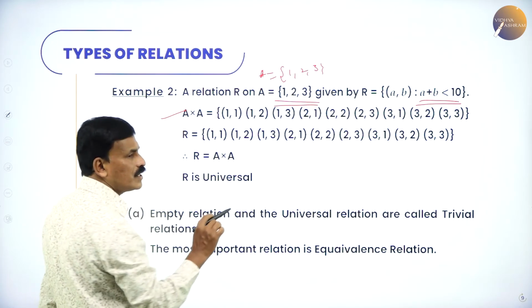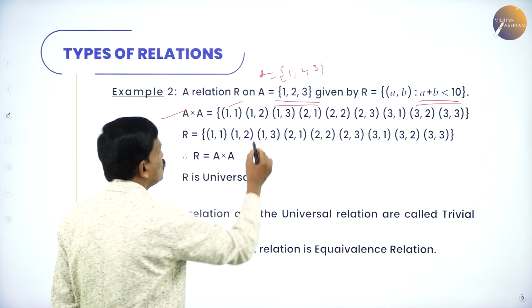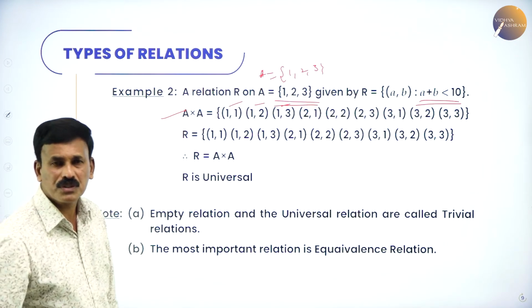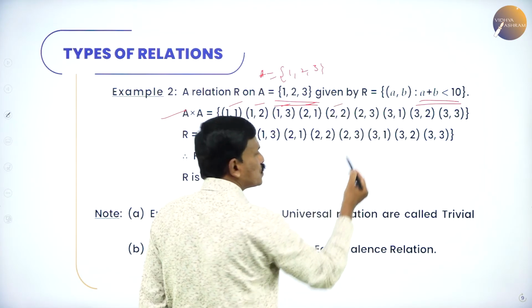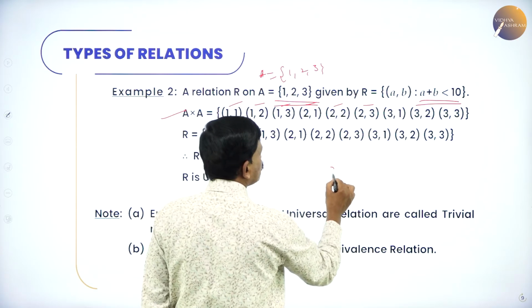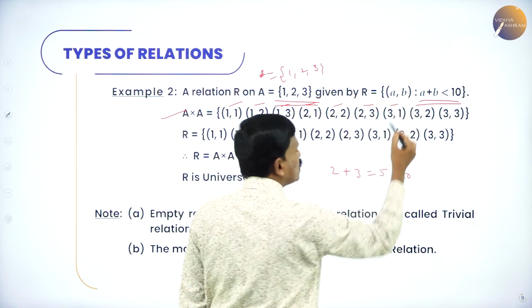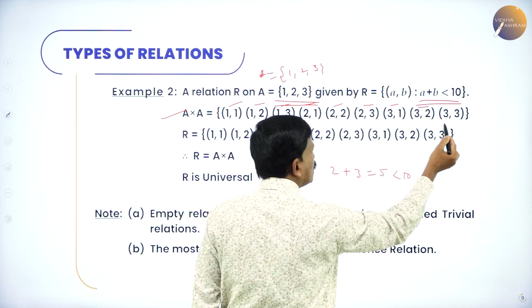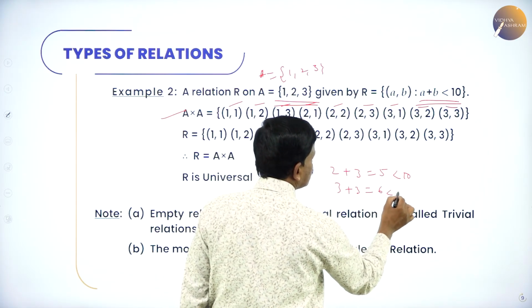See here, 1 plus 1 is 2, less than 10. We can take 1 plus 2, which is 3, less than 10. 1 plus 3 is 4, less than 10. Again 2 plus 1 is 3, less than 10. 2 plus 2 is 4, also less than 10. 2 plus 3 is 5, less than 10. You can choose 3 plus 1, which is 4, less than 10. Similarly 3 plus 2, less than 10. 3 plus 3 is 6, which is also less than 10.